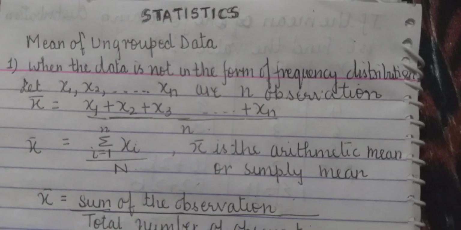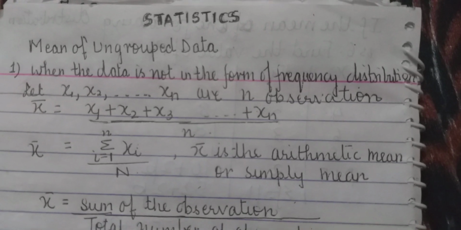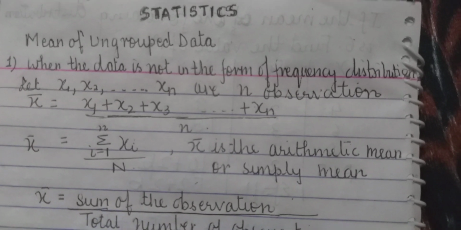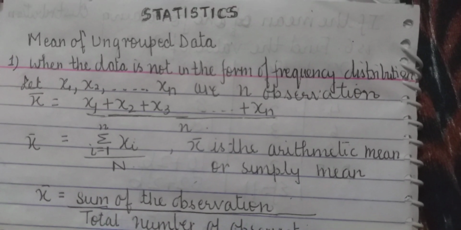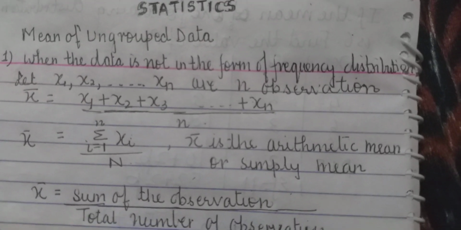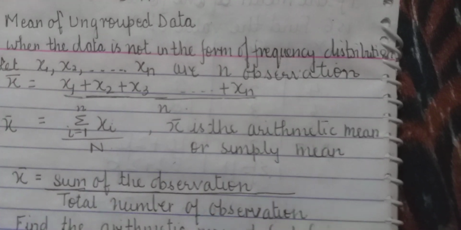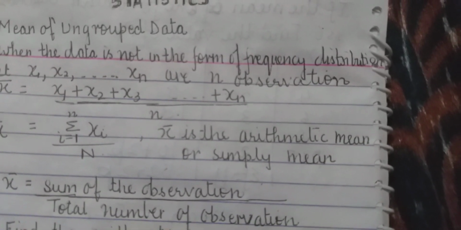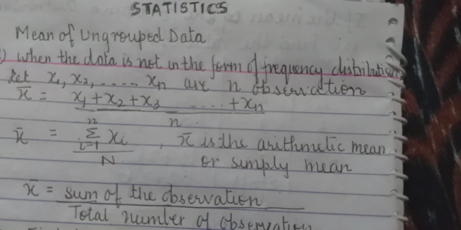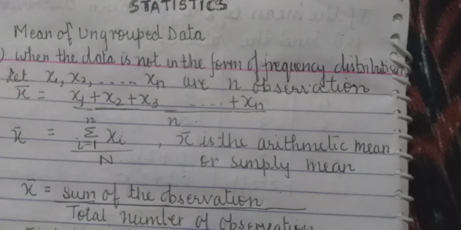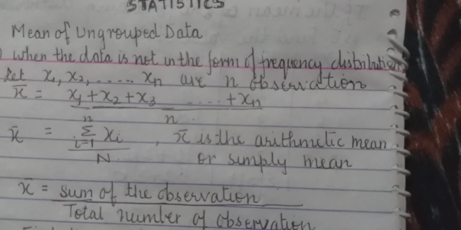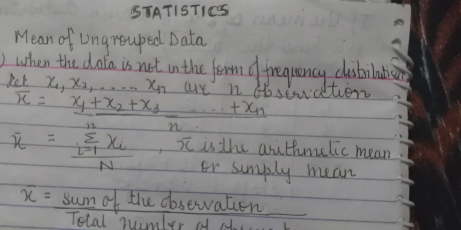Right? But today we are going to do mean, and first we are going to do the mean of ungrouped data. The first case is when the data is not in the form of a frequency distribution. Let x1, x2, x3, and so on till xn be n observations.